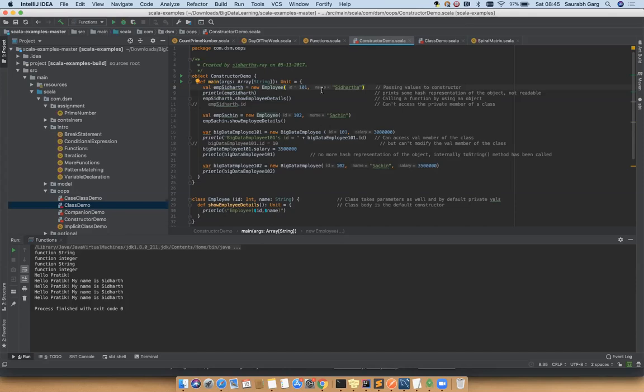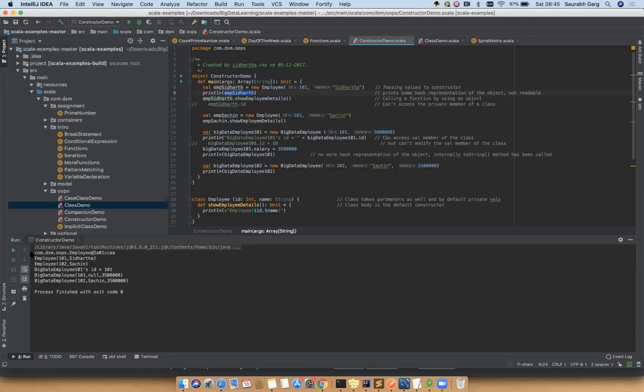The next thing is you call println on employee. It will print some hash representation of the object. Just like earlier in RDD, when you had an RDD of array of strings, when you printed it or saved it as a text file and read it back, it was reading a whole bunch of hash representations of each record, isn't it? Here the same thing holds true: whenever you create a user-defined class and try to create objects and print, it will always print a hash representation of the object.